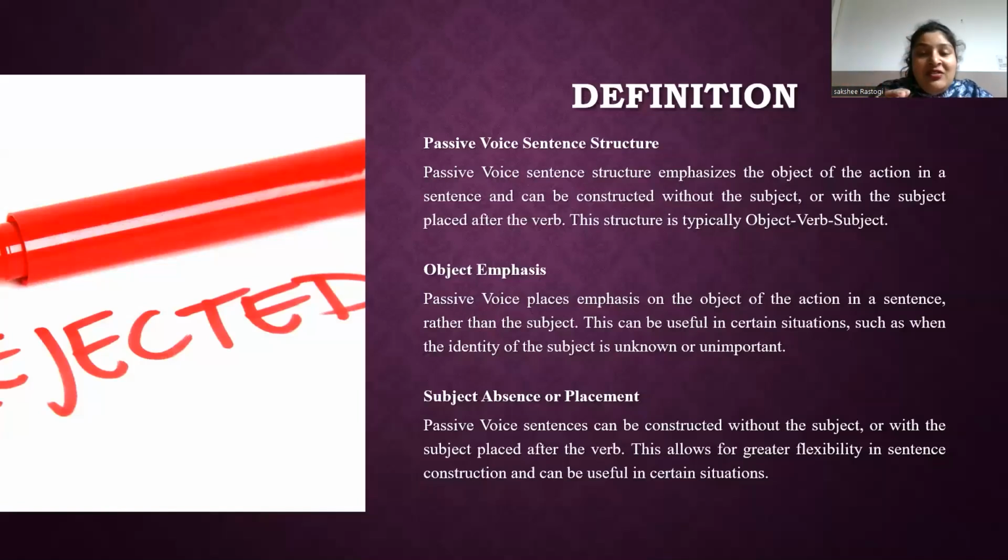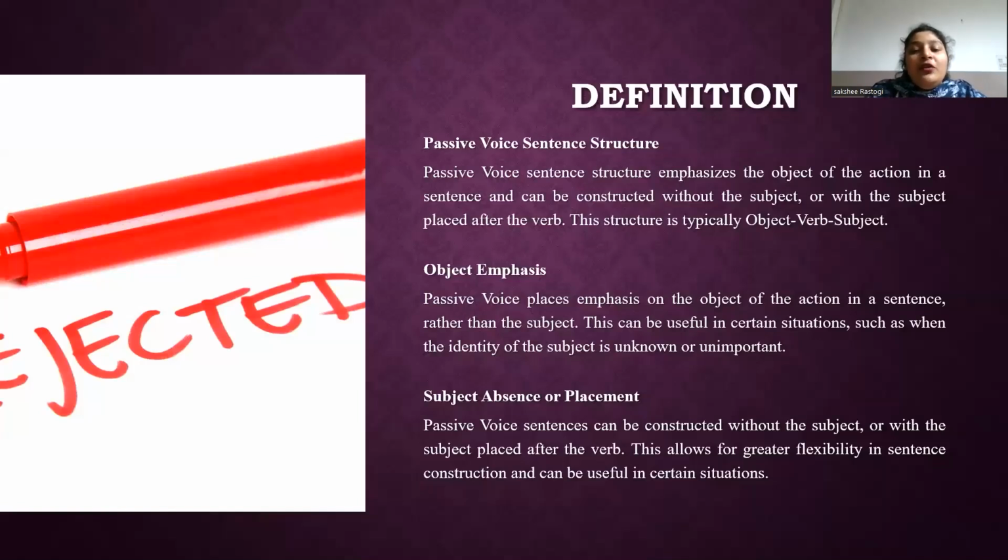So in each of these examples, the object, the thing receiving the action, is emphasized, and the subject, the doer of the action, is secondary or sometimes omitted. So this creates a focus on the object's experience, highlighting what happened to it rather than who did it. So this is object emphasis.